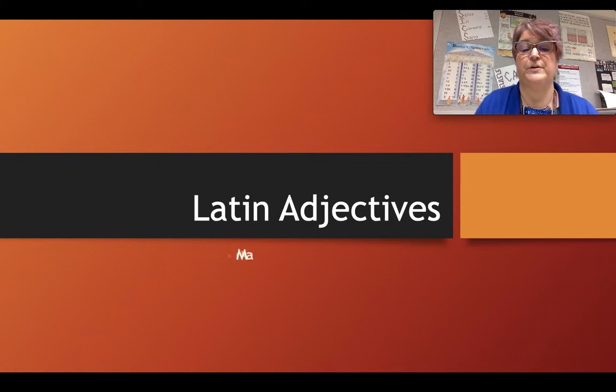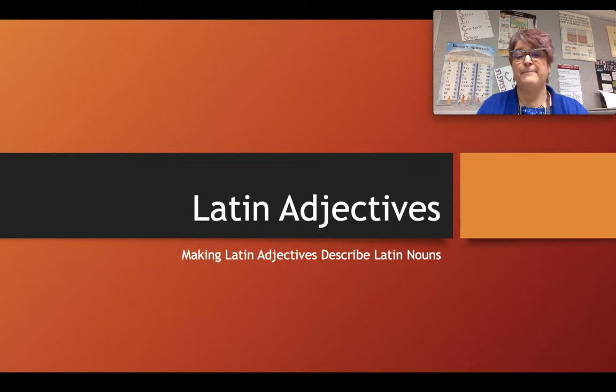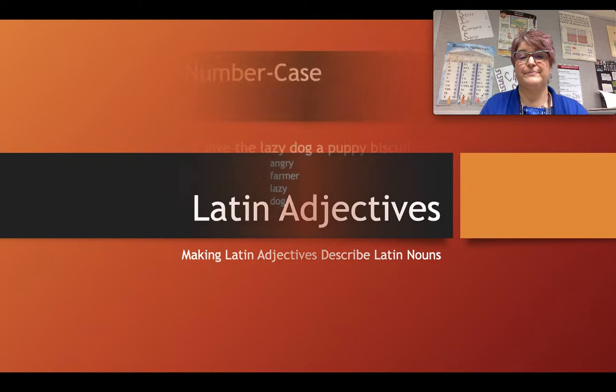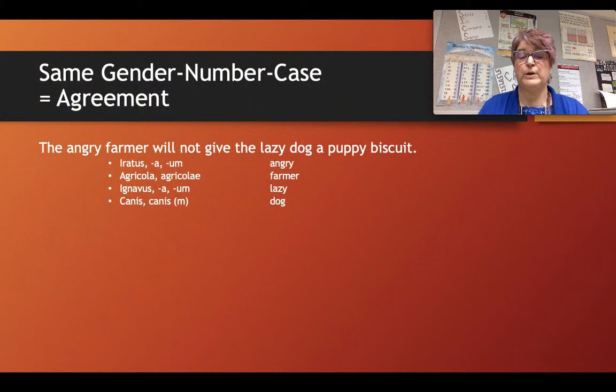In this part of our lesson on adjectives, we are going to be focused on making Latin adjectives describe Latin nouns. That means we're going to focus on the concept of agreement. Our focus is going to be on using first and second declension adjectives because in the story that we are getting to read in this module, the only adjectives we have present are from first and second declension. And so that's why our focus is going to be on that type of adjective.